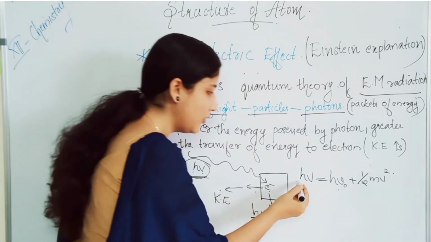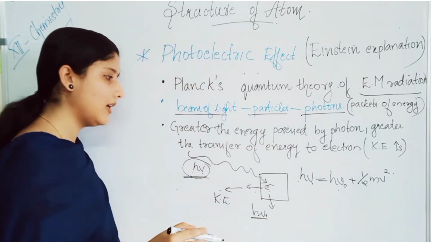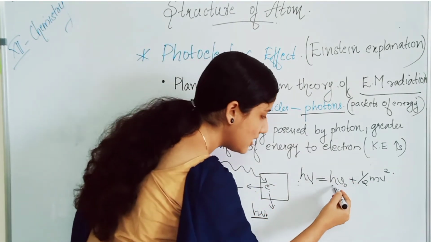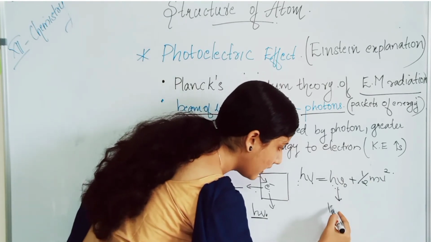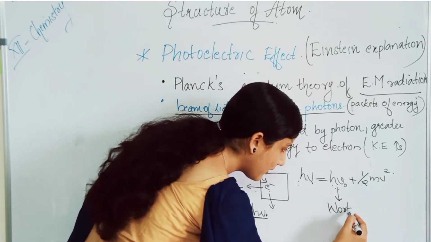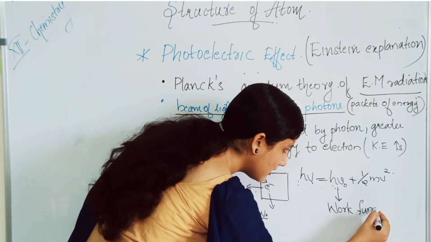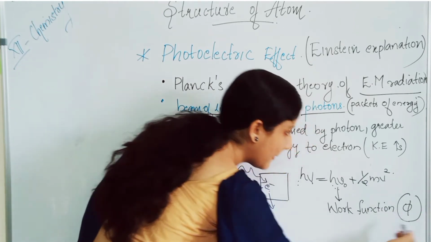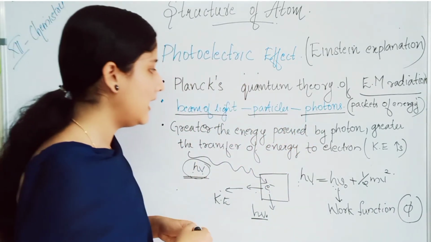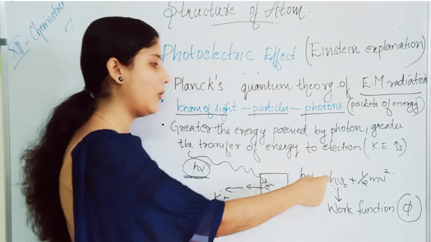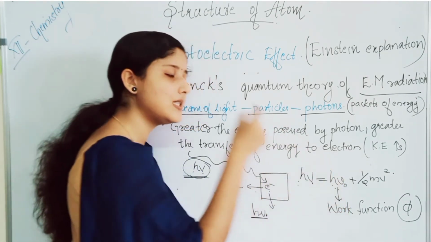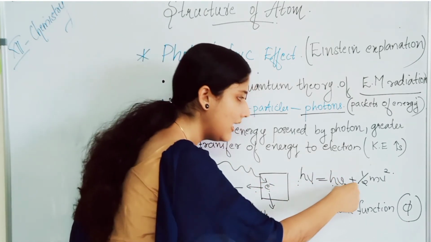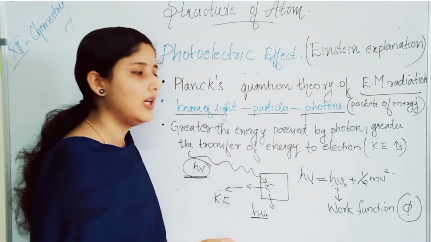Okay. H nu, the energy of the incoming photon, is equal to the... Threshold frequency is nu 0. H into nu 0 is called the work function. Work function is the term that is given, or we can call it phi. The incoming photon energy will be equal to the work function, that is Planck's constant into threshold frequency of the metal, plus the kinetic energy of the ejected electrons.